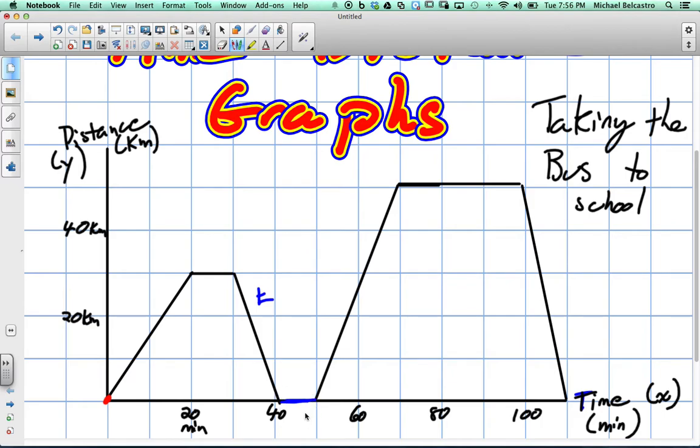Then from here, he spends maybe 10 minutes looking for his homework, jumps on the bus, it looks like it's probably another express because it's going pretty quick, gets to school, and then he's in class for 10, 20, 30 minutes. So let's just assume he only had to be there for one period and he was late. Maybe he was supposed to get to school here and spend 10, 20, 30, 40, 50, 60, an hour in class. But because he had to go home, okay, he didn't quite make it. So he gets there, he spends 30 minutes in class, and then maybe he gets a drive home, and that's why he gets home so quickly.